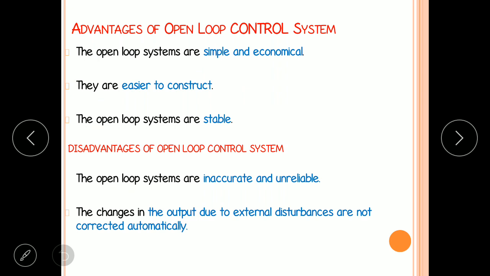Advantages of open loop control systems: these systems are simple and economical, easier to construct, and open loop systems are stable. Disadvantages of open loop control systems are that they are inaccurate and unreliable. The changes in the output due to external disturbances are not corrected automatically. That means we need human interaction to change the output.